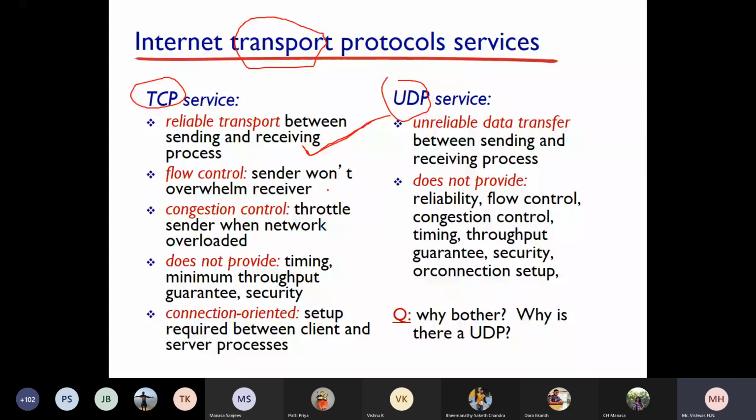Flow control. What do you mean by flow control? Whether the receiver is ready to receive your packet or not. You need to know that. When you are going to someone's house, you need to know at least whether that person is at home or not. That is always better. That is basically flow control. Then congestion control. When you are traveling from one place to another, what is the traffic intensity there? Whether you can travel in time or not. Very important, right? Similarly, congestion control will inform the sender that there is a lot of congestion in the network. Even if you send your data, it may get lost.